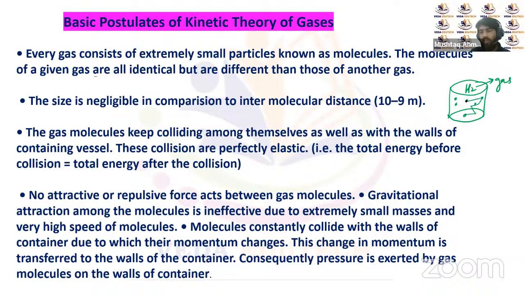During this random motion, these gas molecules will not only collide with each other, but also with the walls of the container. So we can say that gas molecules are in continuous collisions, with each other as well as with the walls of the containing vessel.